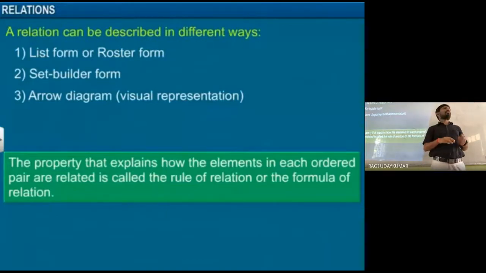When it is given like that, sometimes you may get the empty set also. Whenever you get an empty set, that is also a relation. Let us discuss all these things very clearly here. The property that explains how the elements in each ordered pair are related is called the rule of the relation.